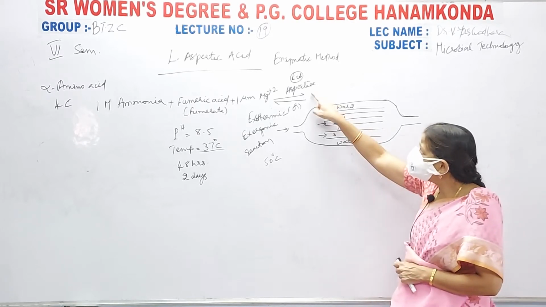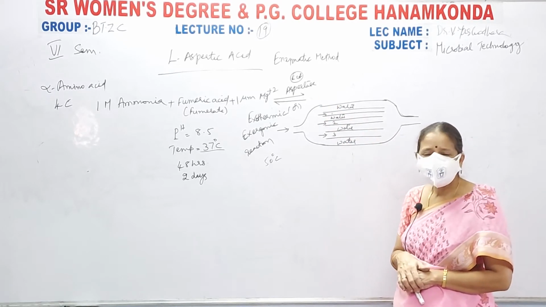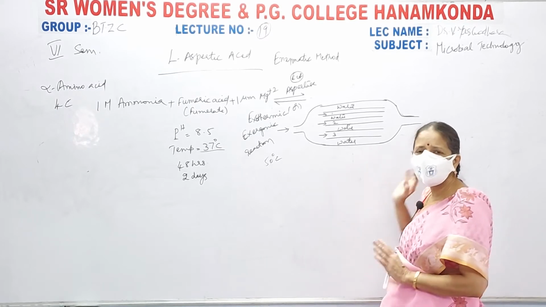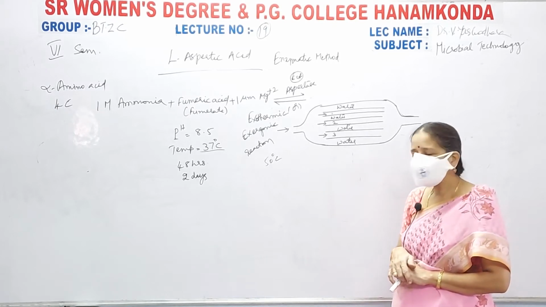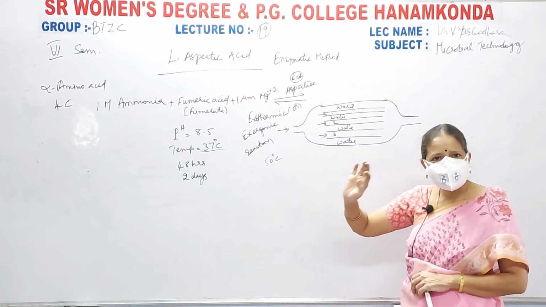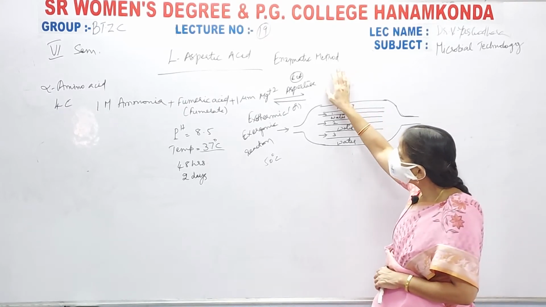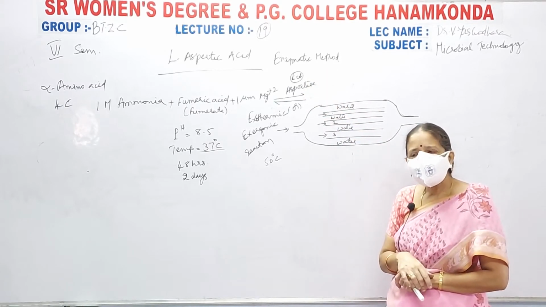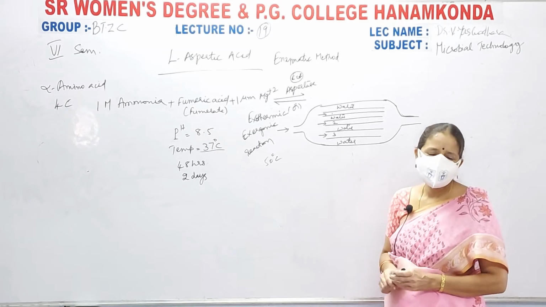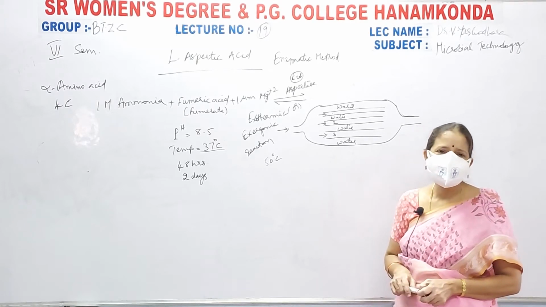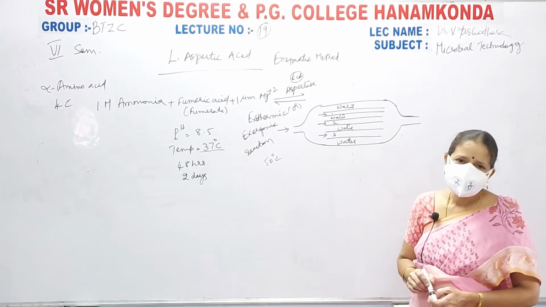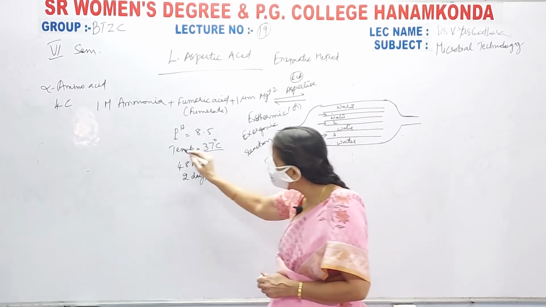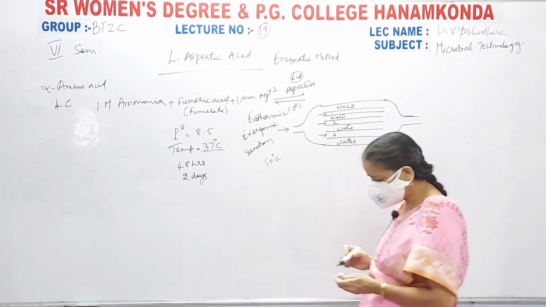That means the aspartase enzyme gets damaged. When aspartase enzyme is getting damaged, then what happens? The reaction won't go forward. For that reason, the temperature should be maintained at 37 only, because E. coli cells can live only at 37 degrees centigrade. The optimum temperature for the growth of E. coli cells is 37 degrees centigrade. So you have to maintain 37 degrees centigrade only. That is the reason I wrote here temperature should be 37 degrees centigrade.